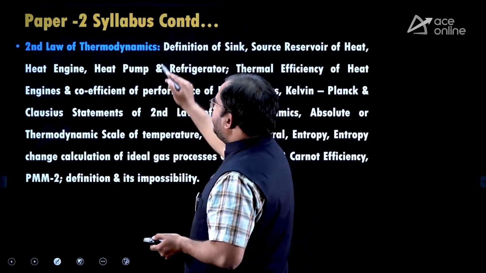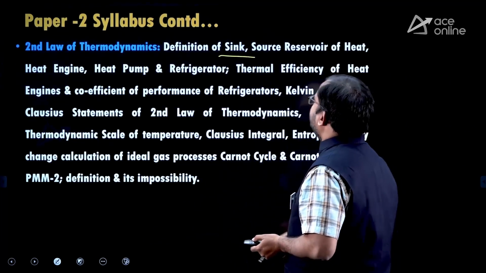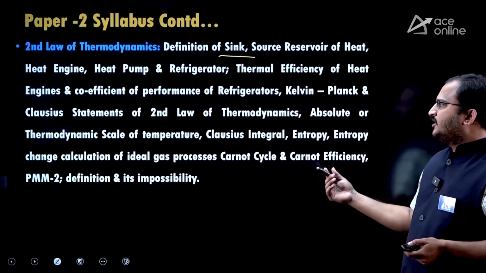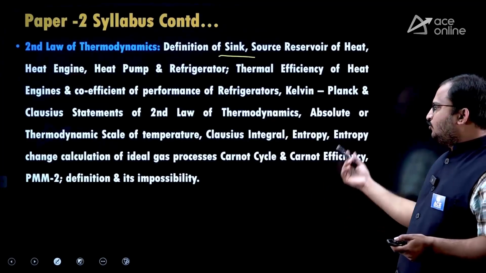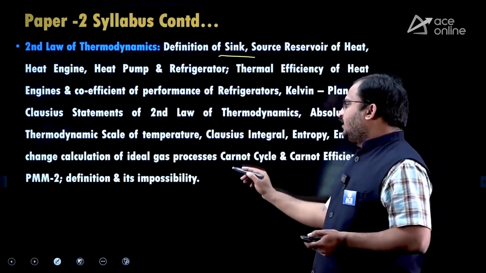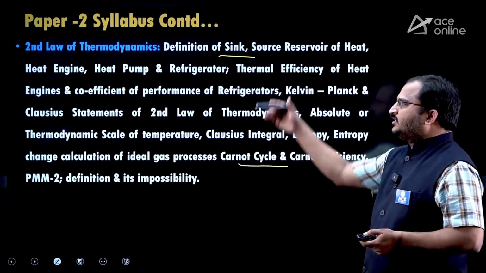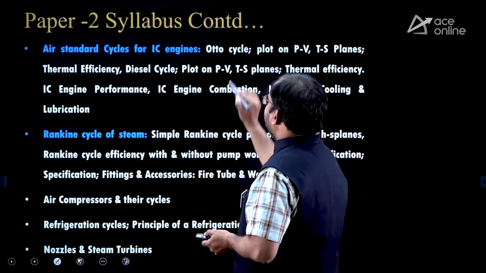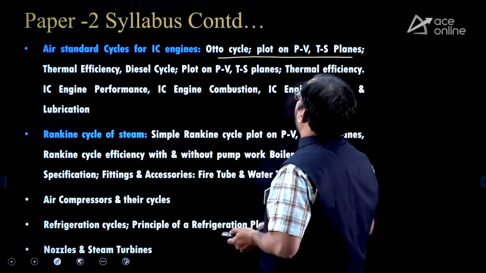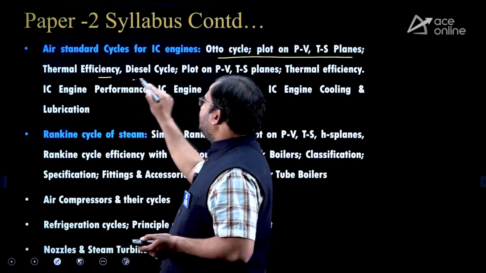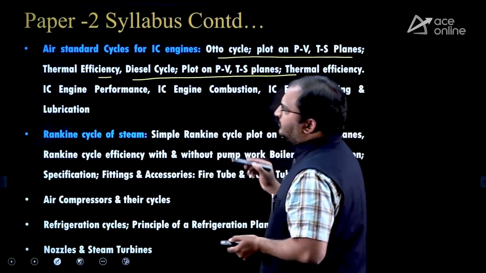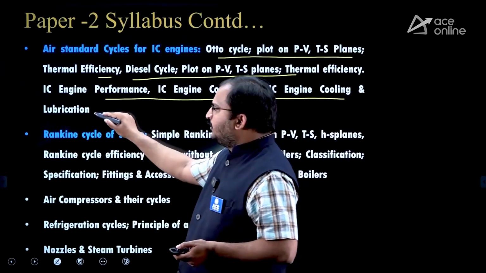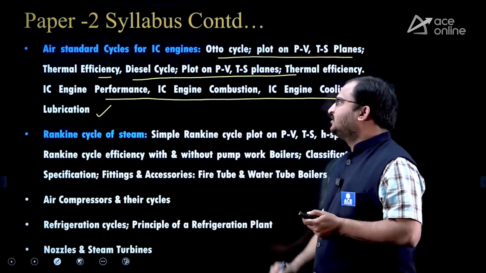Then second law of thermodynamics: definition of sink, source, reservoir of heat, heat engine, heat pump, refrigeration, their COPs, efficiencies, Clausius inequality, what is PMM 2, PMM 1, Carnot cycle and Carnot efficiency, everything is there in the syllabus. Then air standard cycles and IC engines: Otto cycle, plot on PV, TS planes, thermal efficiency, diesel cycle, then IC engine performance, IC engine combustion, IC engine cooling and lubrication. Up to that only it is there in the syllabus.